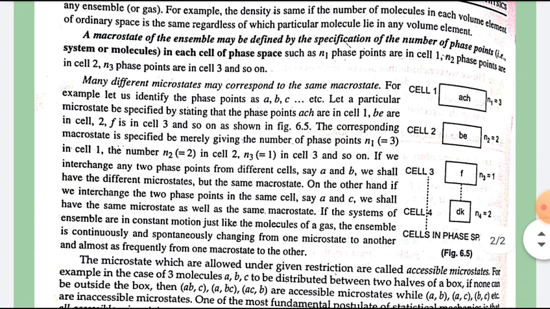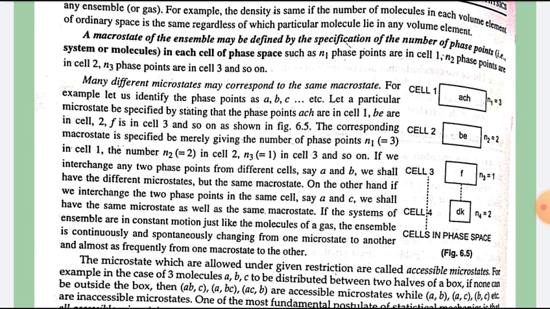See in the figure, here we show cells in phase space: cell 1, cell 2, cell 3, cell 4 and so on, and the number of particles n1 is equal to 2, n2 is equal to 2, n4 is equal to 2 and so on. Many different microstates may correspond to the same macrostate.